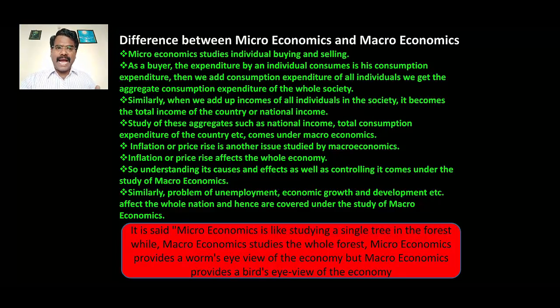Similarly, when we add up incomes of all individuals in the society, it becomes the total income of the country or national income. Study of these aggregates such as national income, total consumption expenditure of the country, etc. comes under macroeconomics.